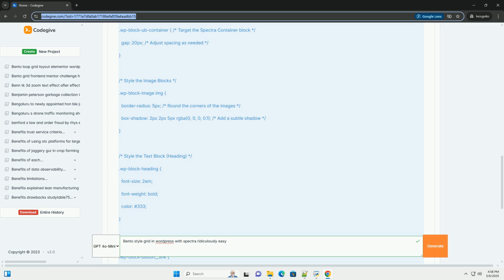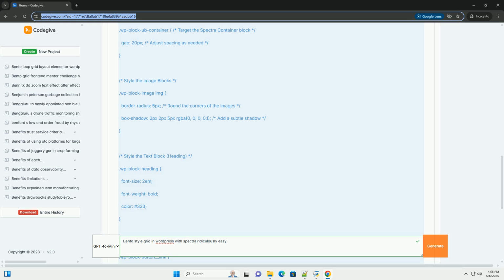4. Adding content blocks, or grid items. Now, let's populate our grid with the desired content. Item 1, large image. Inside the first column, the leftmost one, click the plus icon.